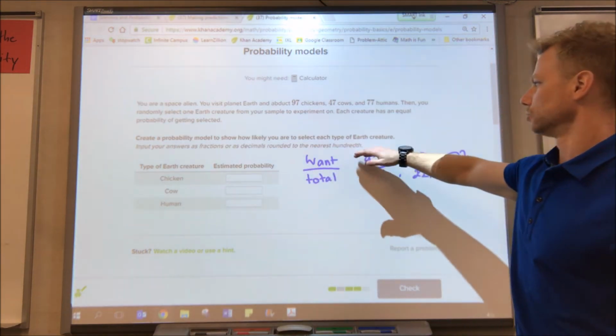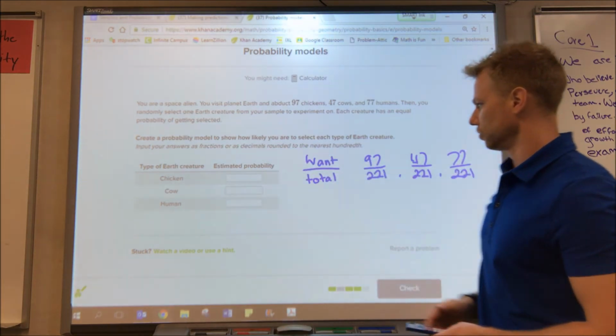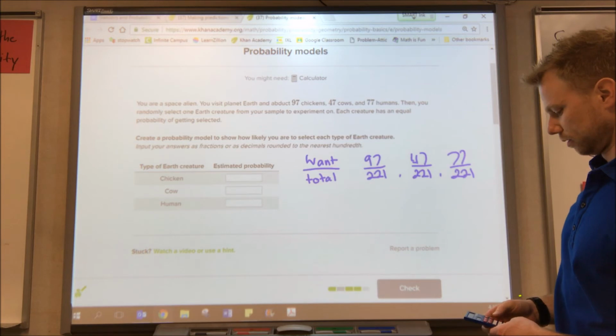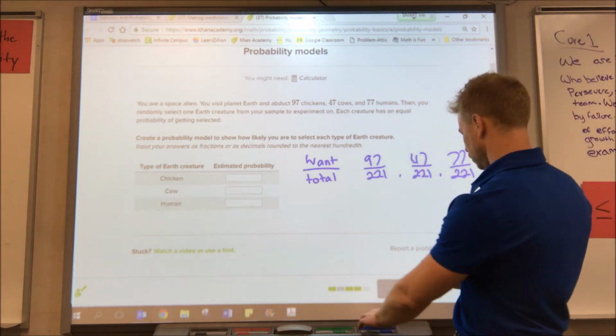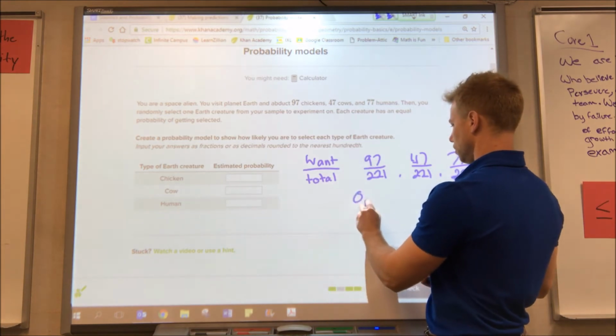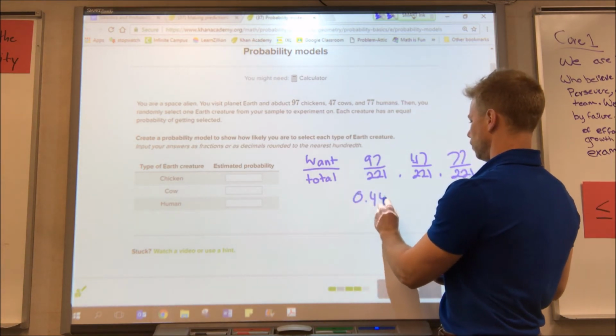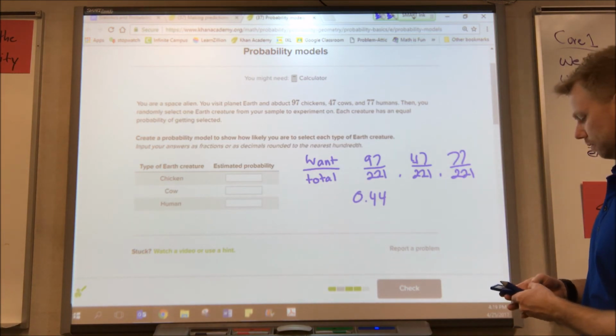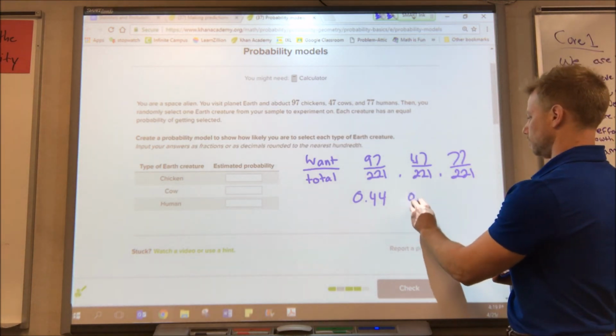Round to the nearest hundredth. It does say fractions or decimals. So I'm going to change those to decimals. So the first one is 0.44. Second one, 0.21.